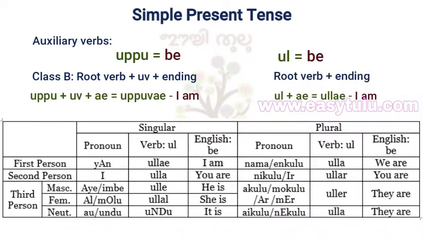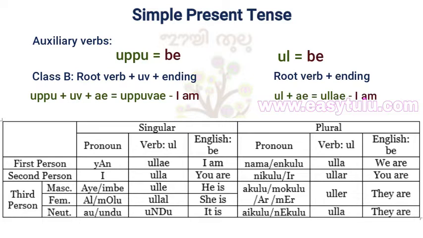Yan ulla, I am. E ulla, you are. I or imbe ulle, he is. Al or molo ullal, she is. Au or undu undu, it is. Nama or enkulu ulla, we are. Ir or nikulu ullar, you are. Akulu or mukulu or are or mere uller, they are. Neikulu or aikulu ulla, they are.